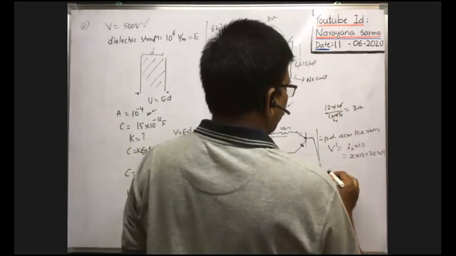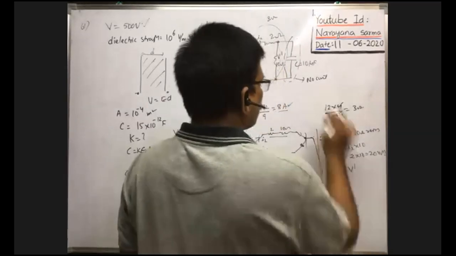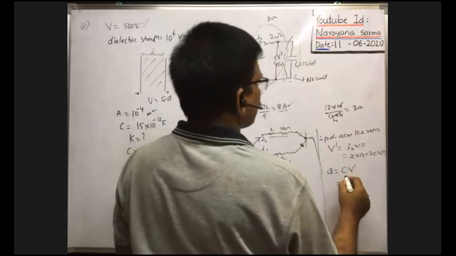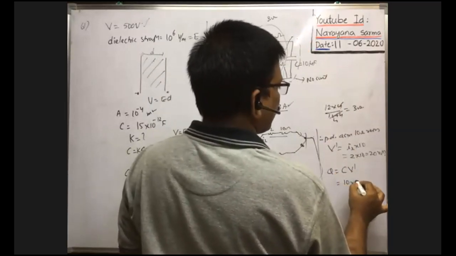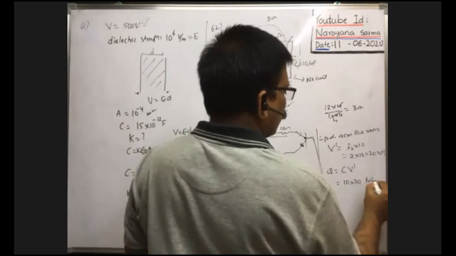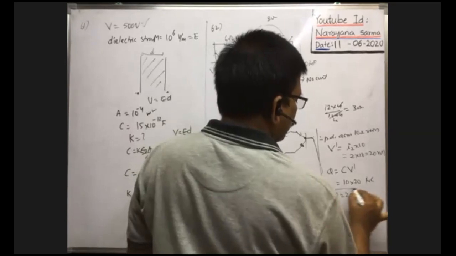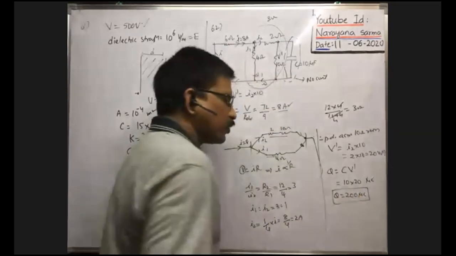Therefore, the charge stored in the capacitor is equal to capacitance C into V dash, the potential difference across this one. C means 10 microfarad, into V dash means 20. As it is substituted in microfarad, you will get the answer in microcoulomb. Therefore, Q is equal to 200 microcoulomb. This is the charge stored in the capacitor.